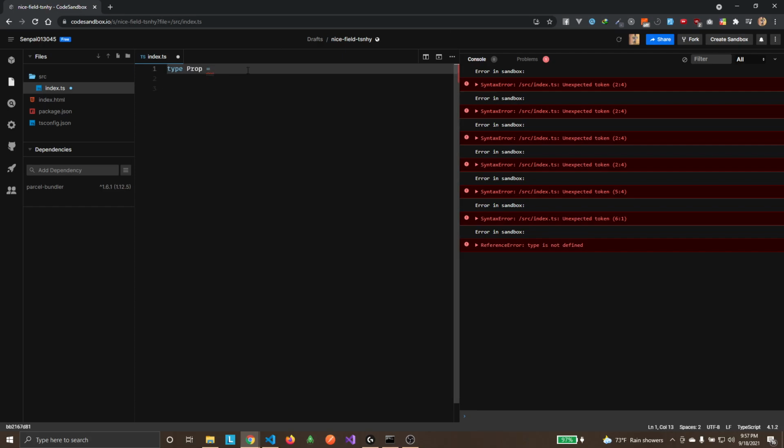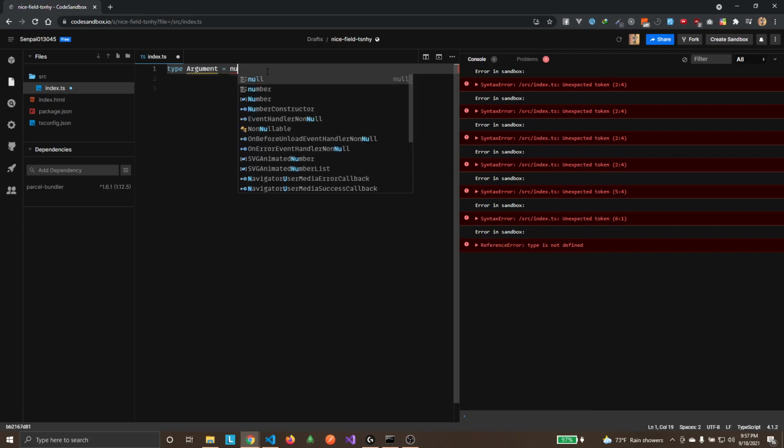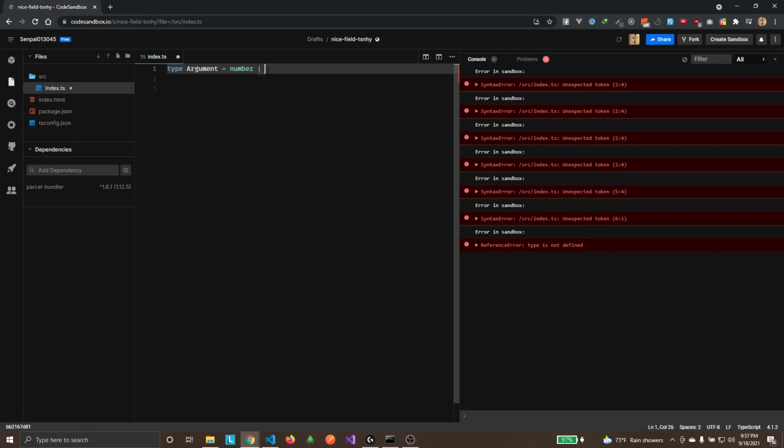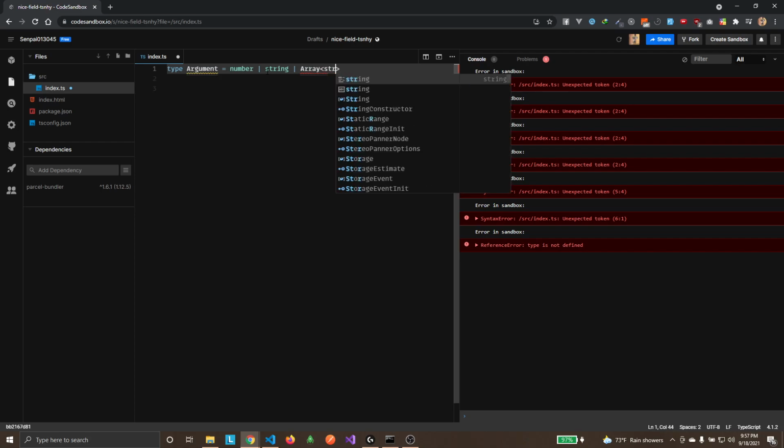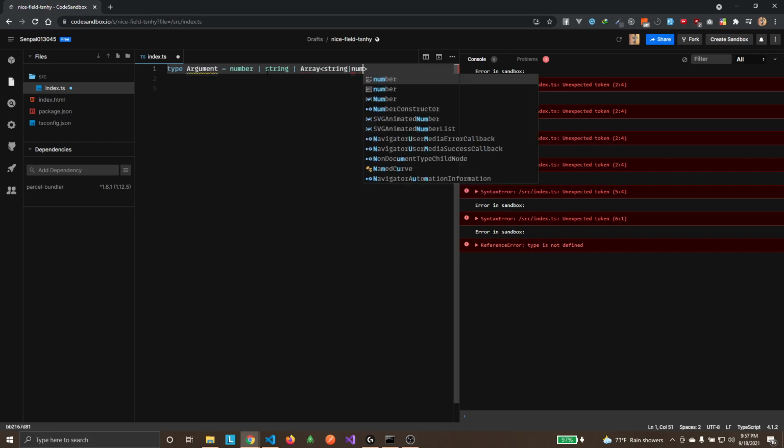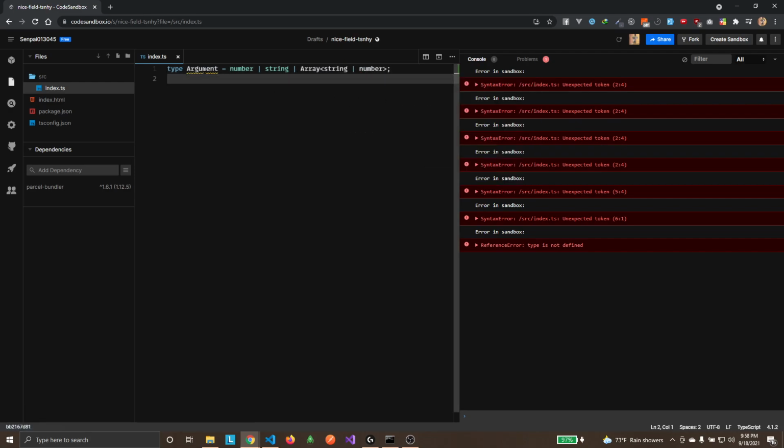So for example, our function is going to take an argument. You know what, let's not get it confusing, I'll call it argument. It could be a type number, as I've shown you, or it could be a type string, or it could be an array of either string or number, right? So it could be a string, it could be a number, it could be a string or a number array. All right, so that's our type.